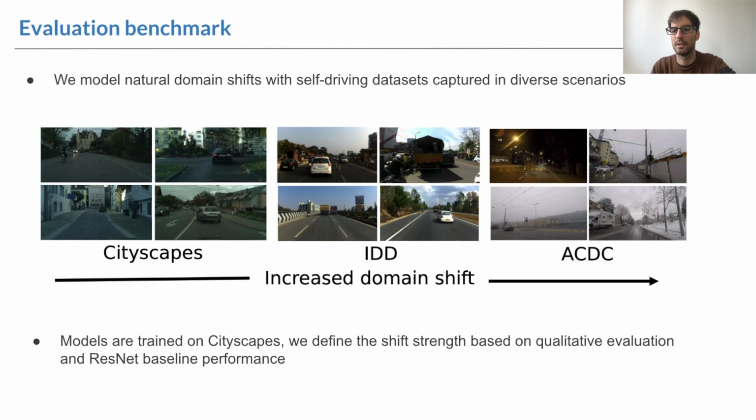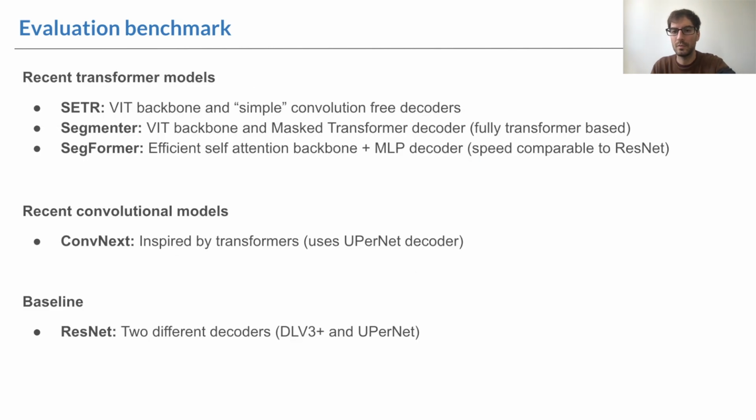We argue that there is an increasing domain shift from Cityscapes to IDD to ACDC based on qualitative inspection and the performance of baseline models. Regarding architectures, our study comprises three different models from 5 different families. 3 of the recent families are transformer-based, but we also test the ConvNeXt architecture, which is fully convolutional. As baselines, we use the ResNet backbone with 2 popular decoders, DeepLab v3+ and UperNet.